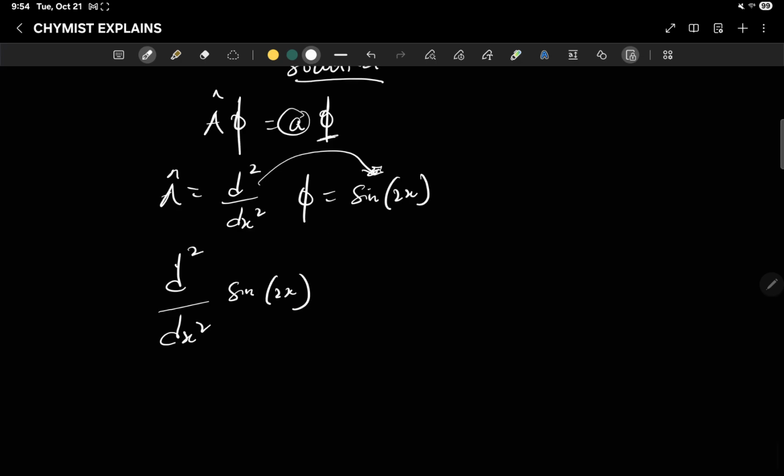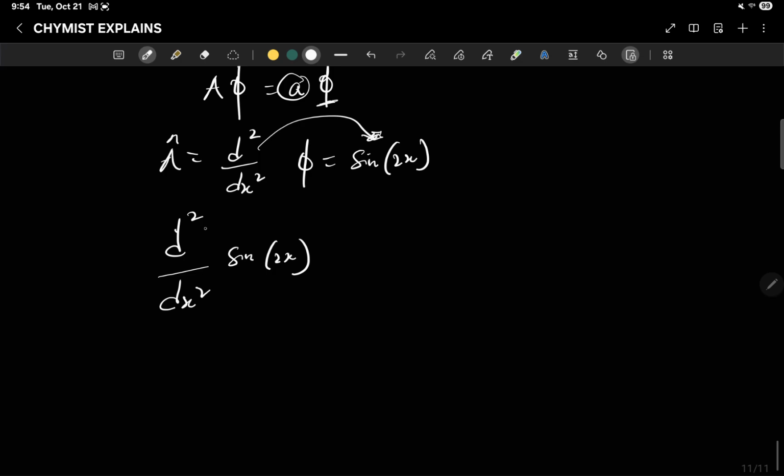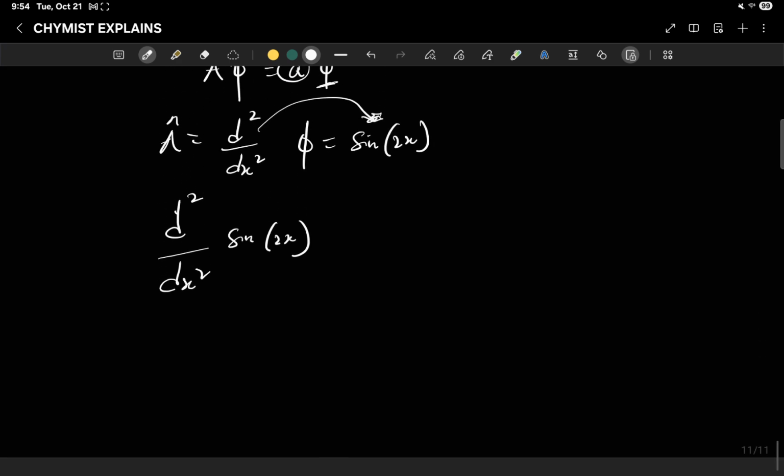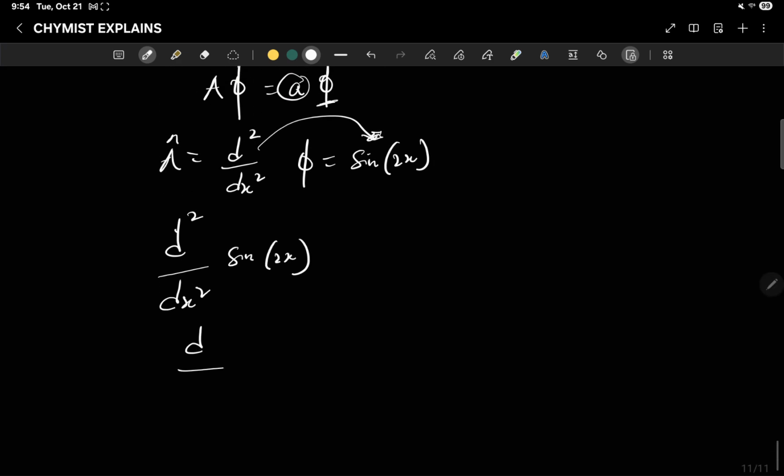So let's act d squared dx squared on sine 2x. So now we are taking the second derivative of sine 2x, which means that we will firstly take the first derivative, then take the second derivative. So let's split it. So we can have d dx of d dx of sine 2x. What we did is that we just split this second derivative into a derivative of the first derivative.